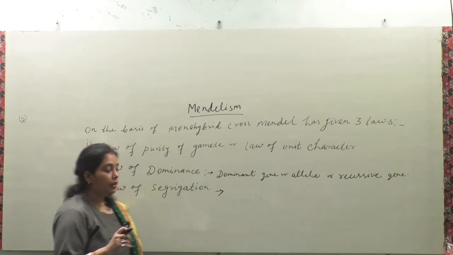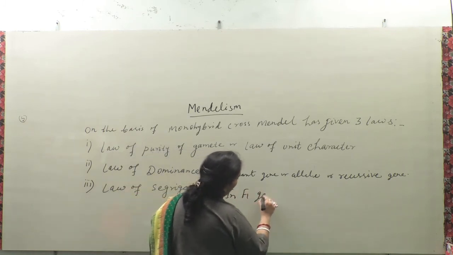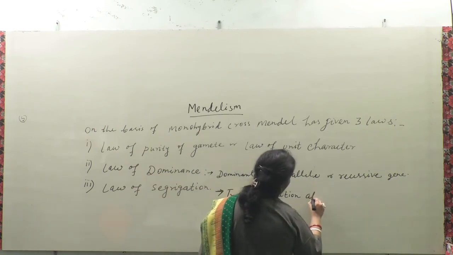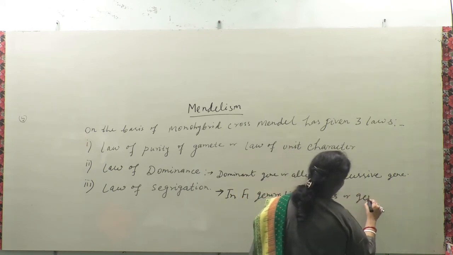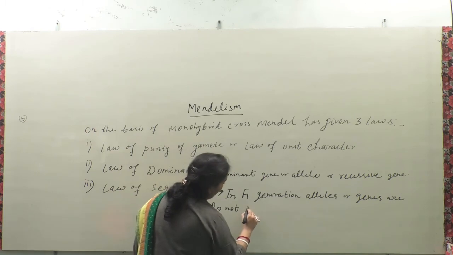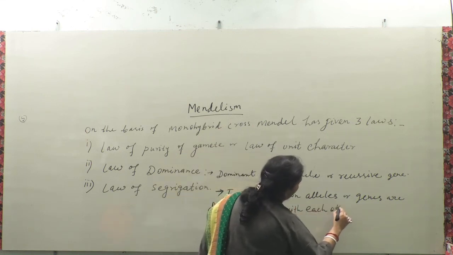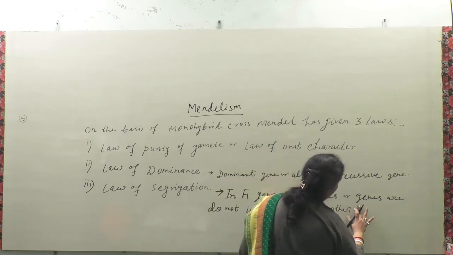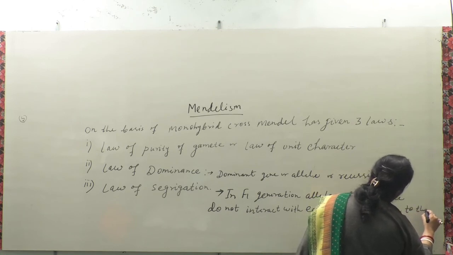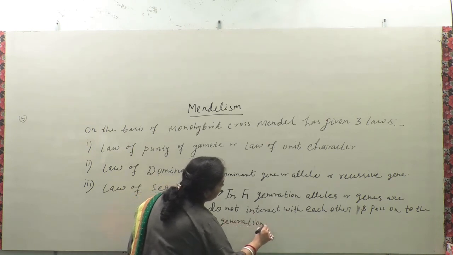Third one is the law of segregation. In F1 generation, alleles or genes do not interact with each other and pass on to the F2 generation.